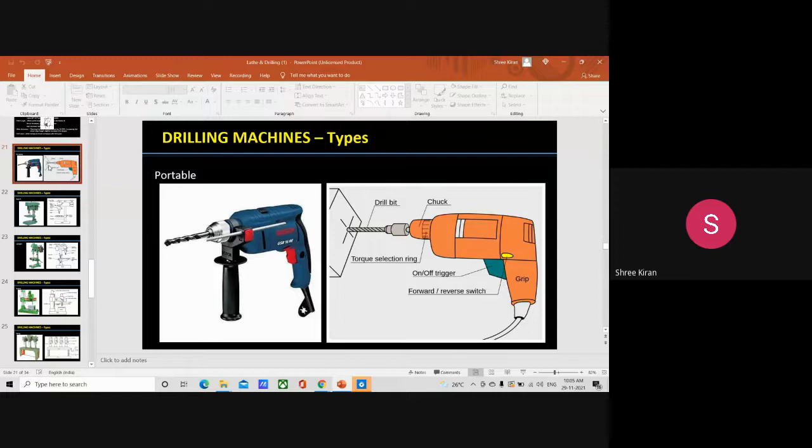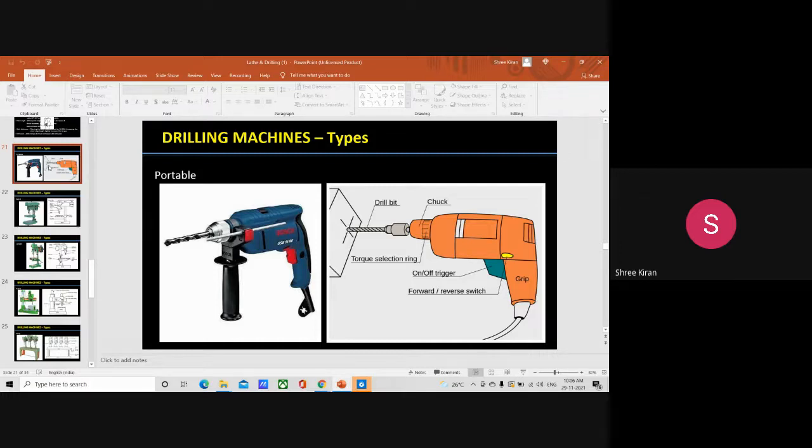Then it can be mainly used for drilling holes up to 15.5 to 16 diameter. In the previous case, in the case of portable, it was 12 to 18 diameter. So a maximum of 15 to 16 diameter holes can be made. Then the base of the machine is mounted either on a bench or on the floor by means of bolts and nuts, because it has to handle the vibrations.